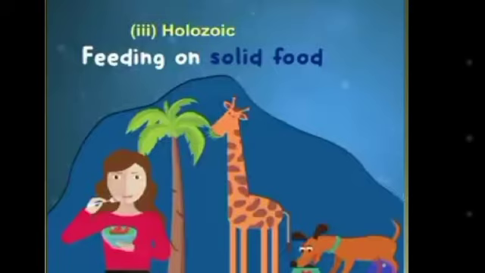Herbivores are plant-eating animals, that is zebra, etc. Carnivorous animals are dog, lion, and omnivorous animals eat both plants and animals, that is bear, humans.